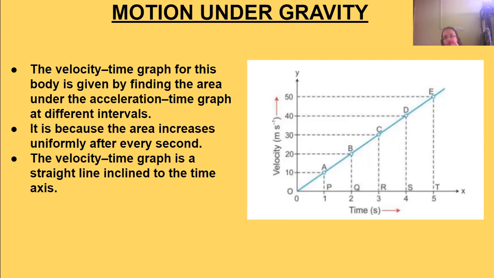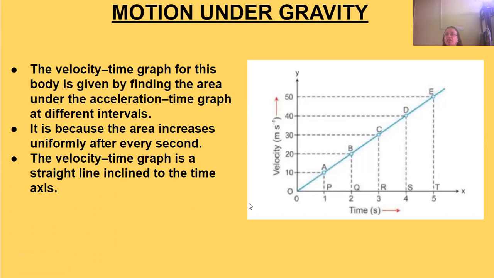Why can we do this? Because the area increases uniformly after every second: 1 second, 2 seconds, 3 seconds.